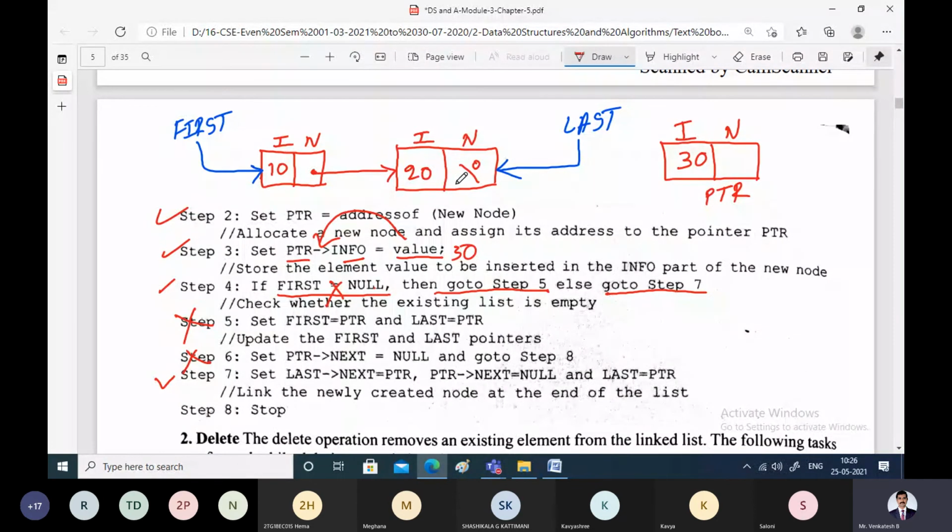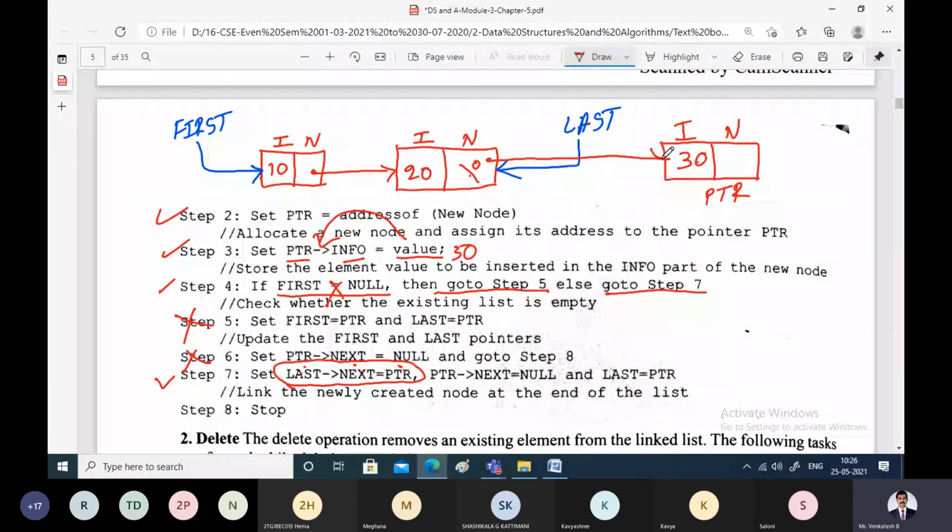The next field of the last pointer should point to PTR, or PTR should be assigned to the next field of the last. Next, this should be made null: PTR pointer next equal to null, because there is no next node.